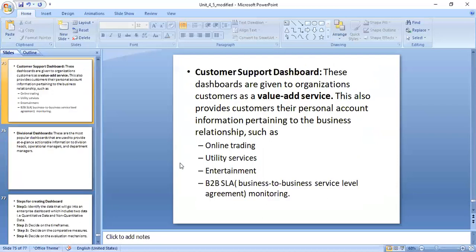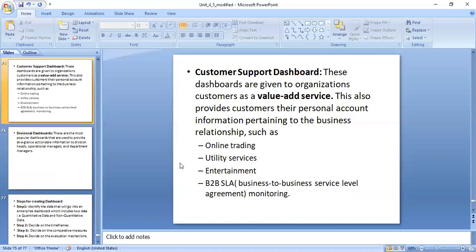And customer support dashboard here. These dashboards are given to the organization customers a value-added service. This also provide the customer their personal account information pertaining to the business relationship, such as online trading, utility services, entertainment, and business-to-business service. So here we can give for the customer separate information here. Who are our customers, how they are working, what are the online.